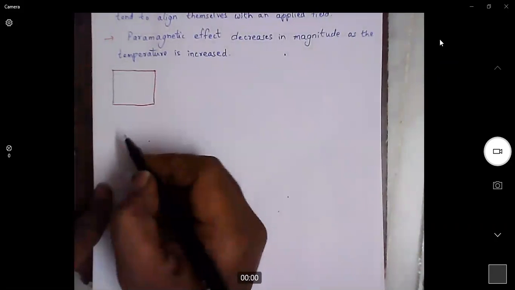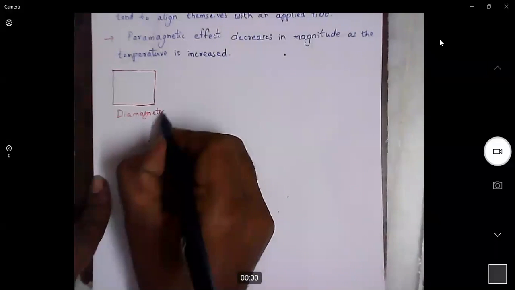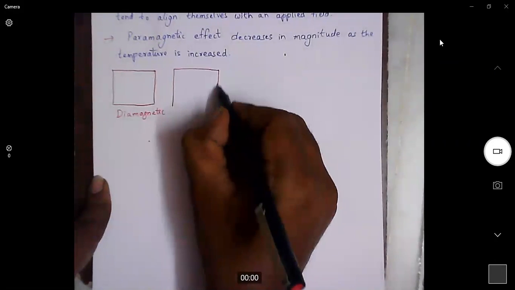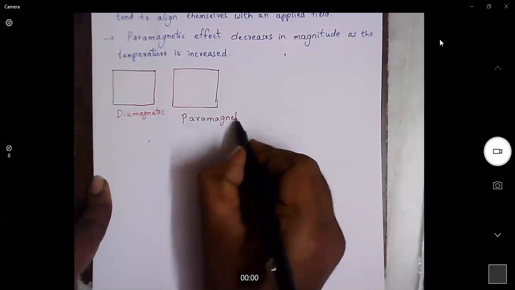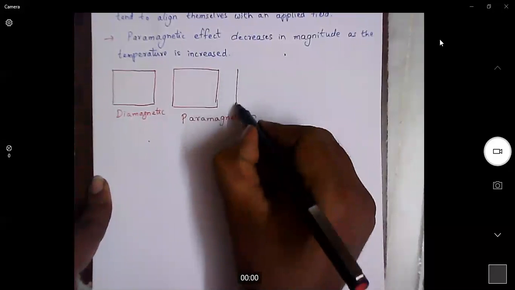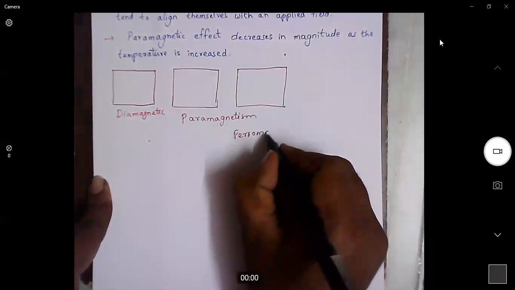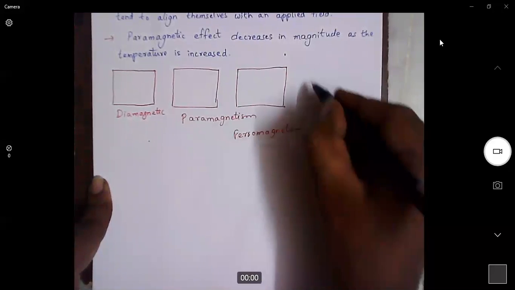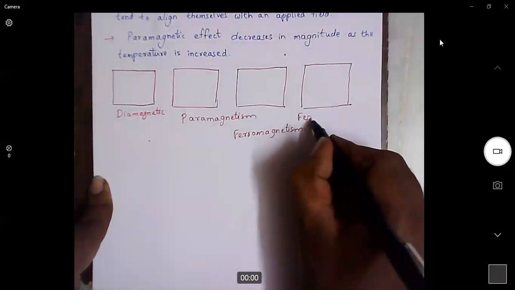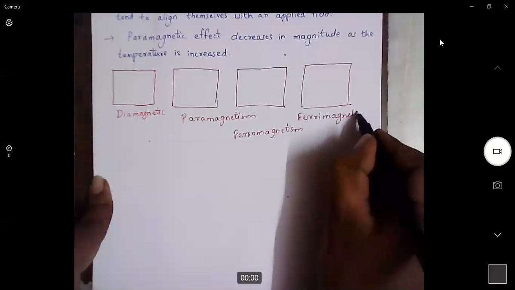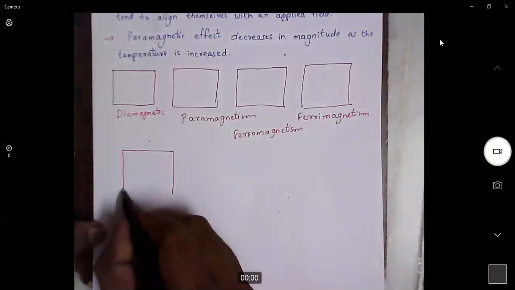There are 5 different materials: diamagnetic materials, paramagnetic materials, ferromagnetism, ferrimagnetism, and finally antiferromagnetism.